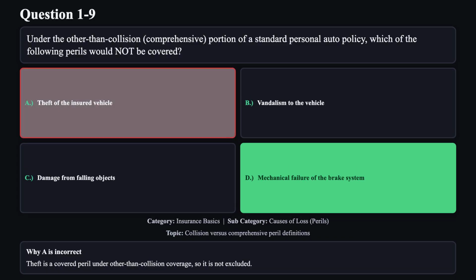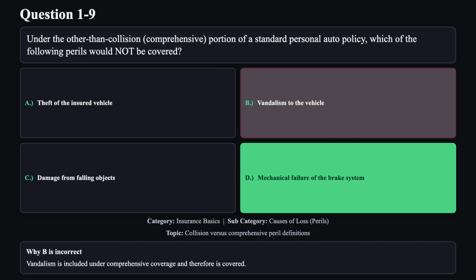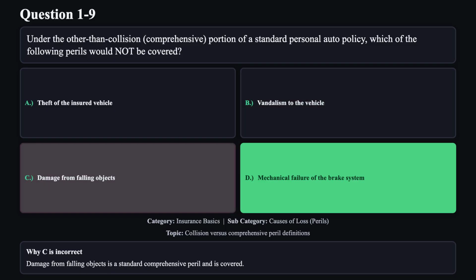Reason A is not correct. Theft is a covered peril under other than collision coverage, so it is not excluded. Reason B is not correct. Vandalism is included under comprehensive coverage and therefore is covered. Reason C is not correct. Damage from falling objects is a standard comprehensive peril and is covered.